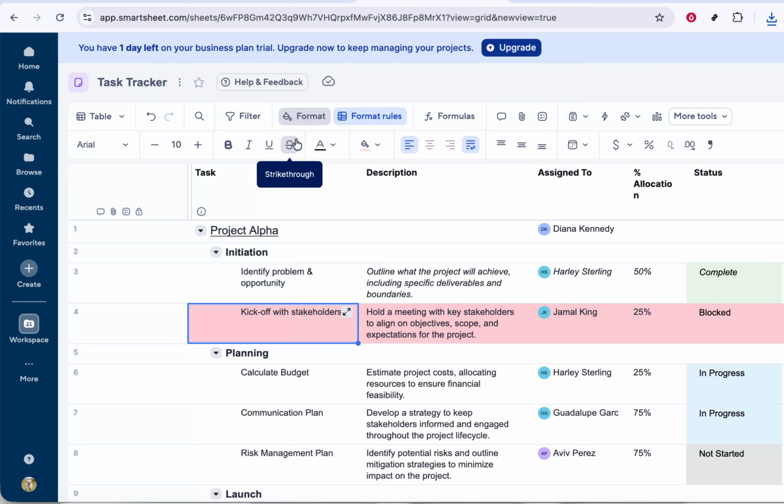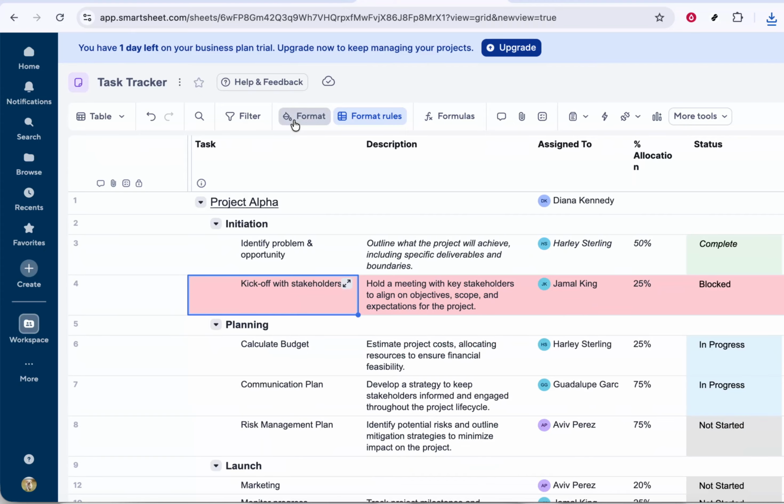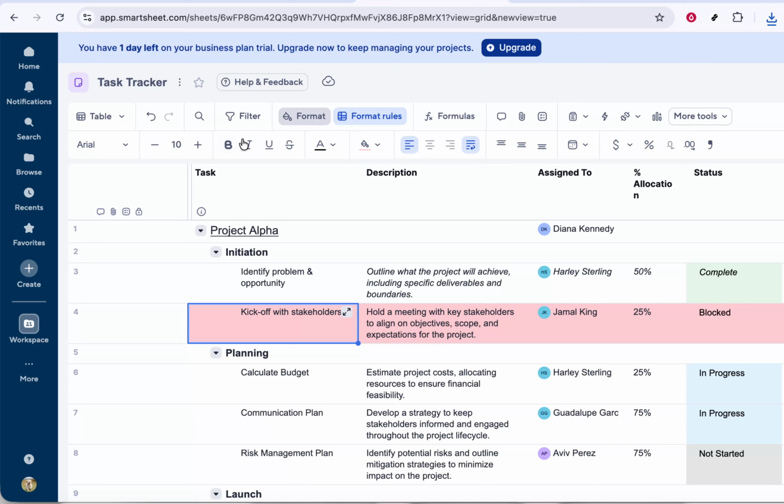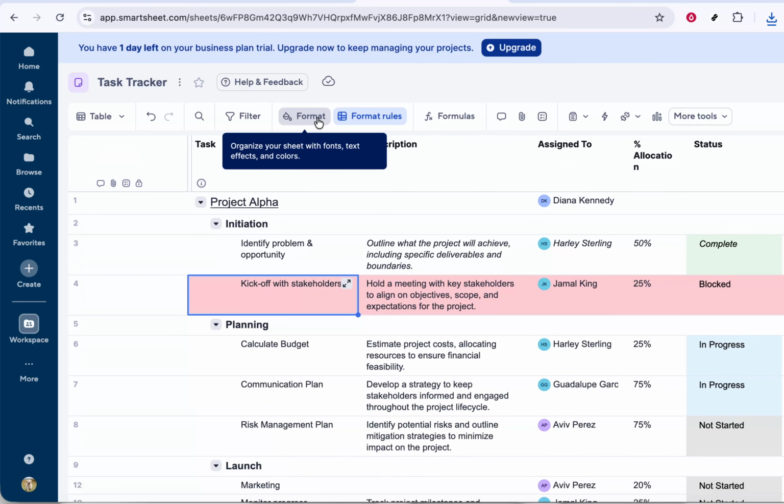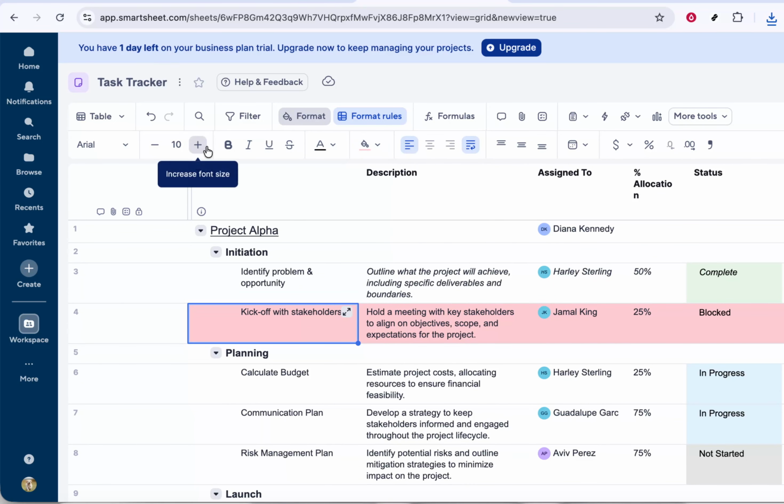First, start by opening a sheet in Smartsheet. This can be any sheet you're working on, a project plan, a task tracker, a content calendar, or even a simple to-do list. Make sure you're logged into your Smartsheet account and choose the sheet where you want to apply the formatting. Once the sheet is open and you can see your rows and columns, you're ready to move on.